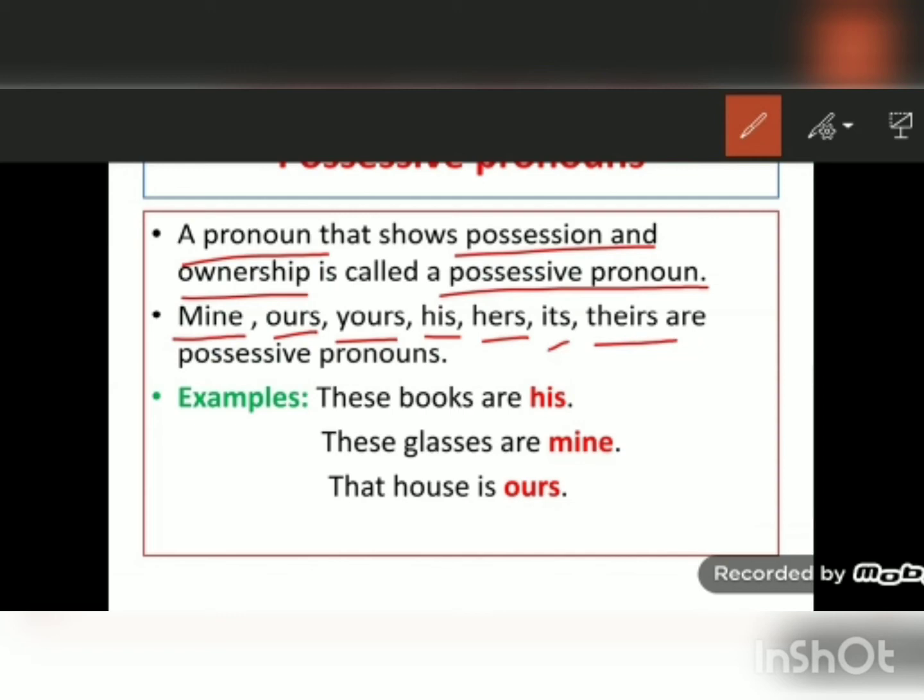For example, these books are his. So his here is the possessive pronoun. These glasses are mine. Mine here is the possessive pronoun. That house is ours. Ours here is the possessive pronoun.